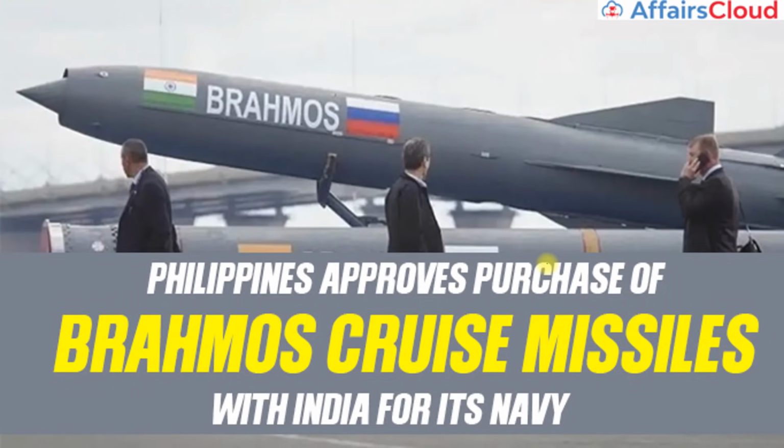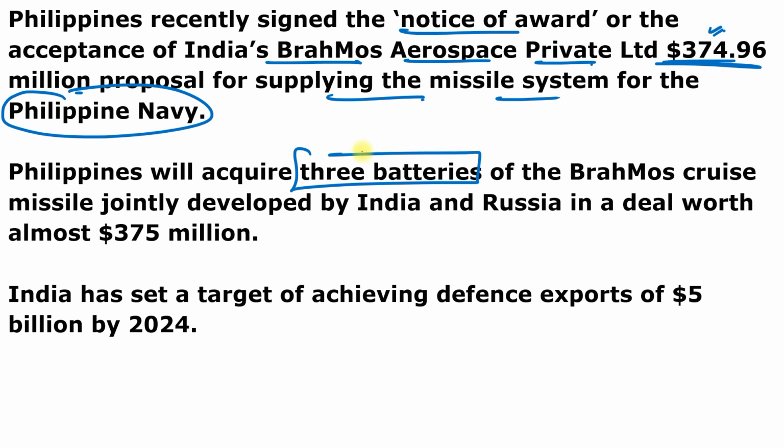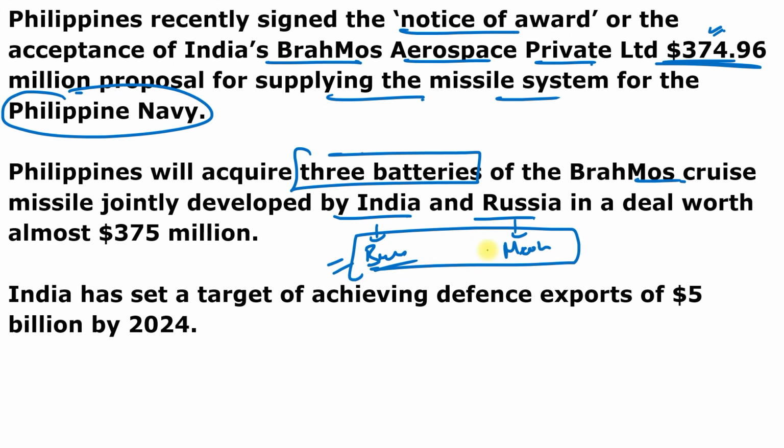of defense hardware. So you can see here the BrahMos missile, and the Philippines approved this purchase of BrahMos cruise missiles from India for its navy. The total deal is worth almost $375 million, and it is a notice of award, or you can say acceptance, of India's BrahMos Aerospace Private Limited for supplying the missile system. The Philippines will also acquire 3 batteries of BrahMos cruise missiles jointly developed by India and Russia, because from India the name is taken from Brahmaputra, and from Russia the name is taken from Moskva. So it is a combination of the Brahmaputra and Moskva rivers of India and Russia respectively, and it is a deal worth around $375 million.